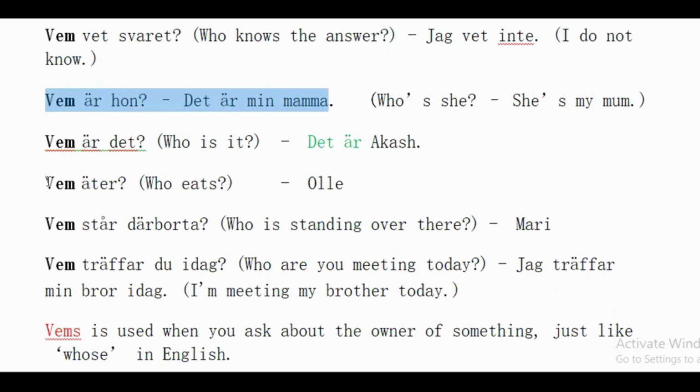Vem äter? Who is eating? Olle äter. Olle is eating. Vem står där borta? Who is standing there? Mari. Vem träffar du idag? Who are you meeting today? Jag träffar min bror idag. I'm meeting my brother today.